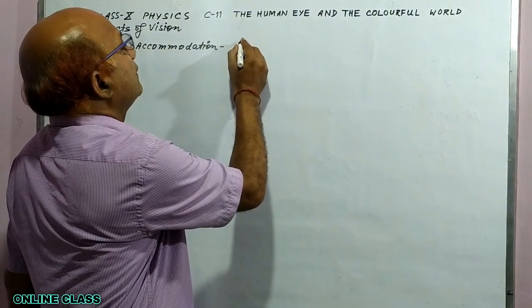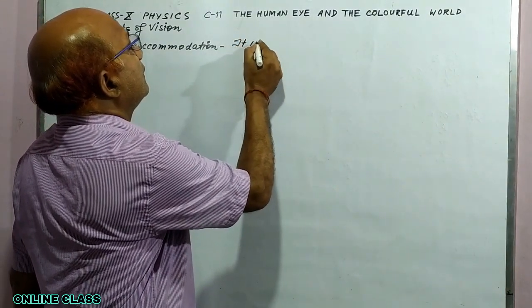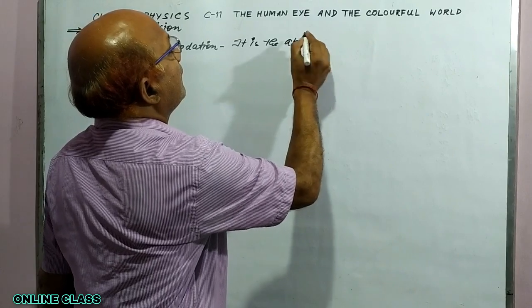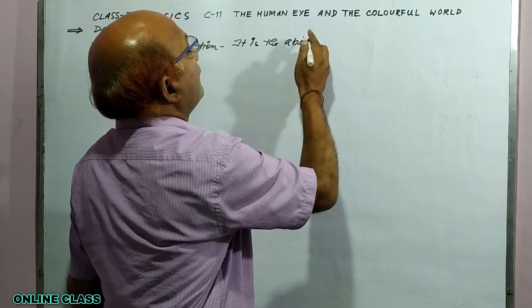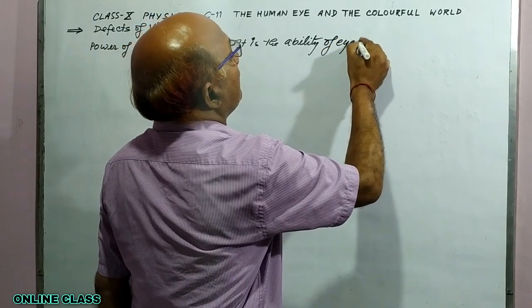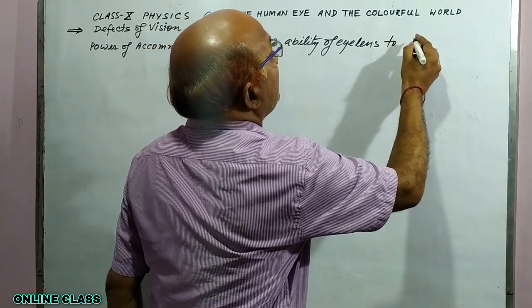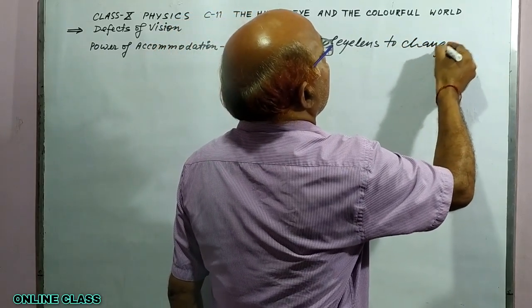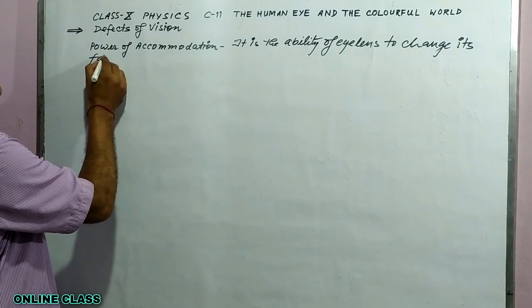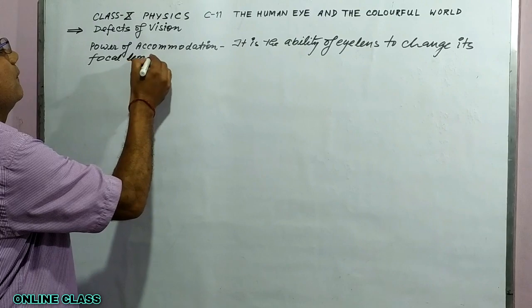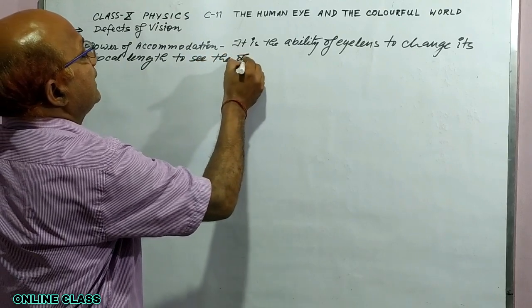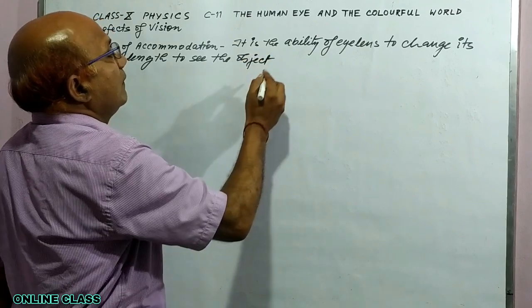It is the ability of eye lens to change its focal length to see the object clearly.